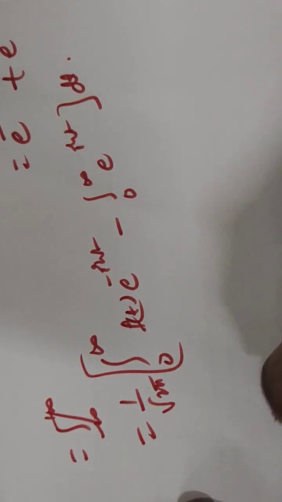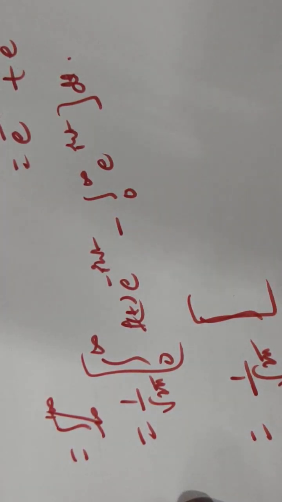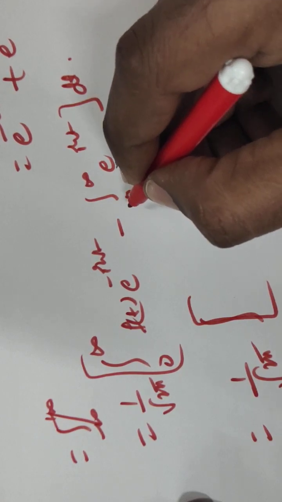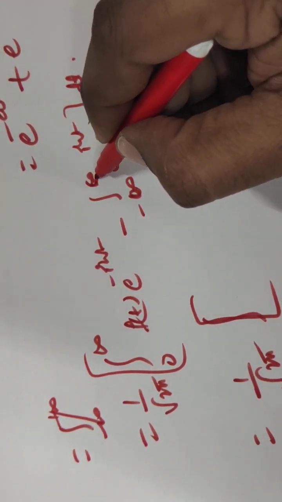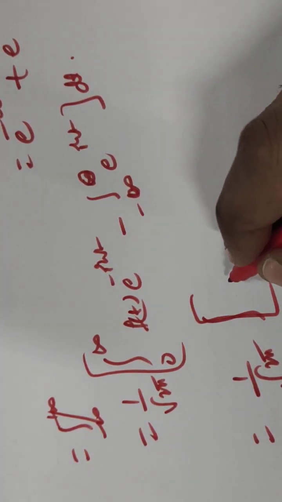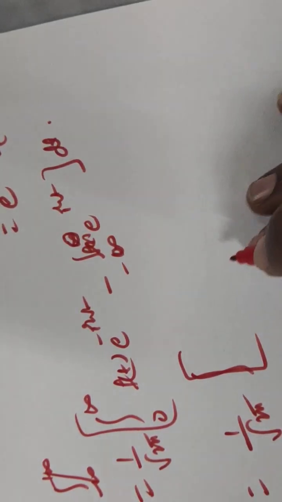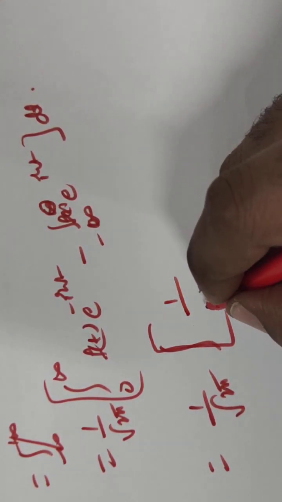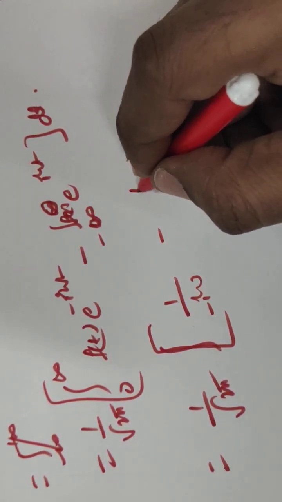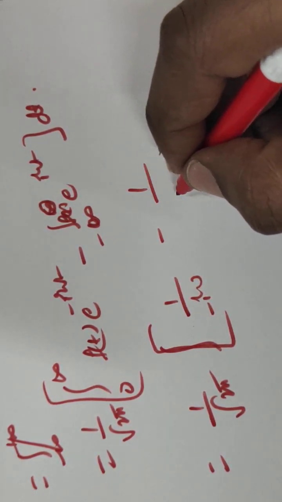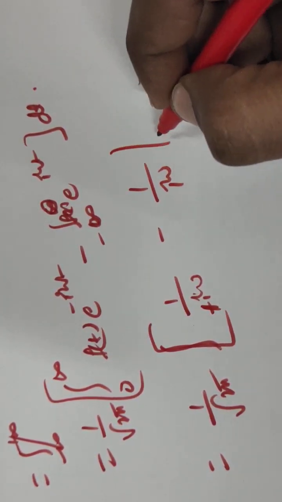And 1 by root 2 pi, sorry. If we take this for minus infinity to 0, e power j omega t dt, and this if we solve, f of t is equal to 1, so you will get 1 divided by, after integrating, minus j omega, minus 1 divided by j omega, plus j omega.